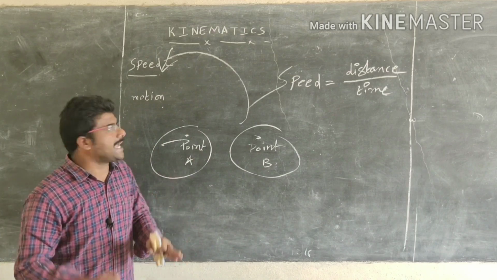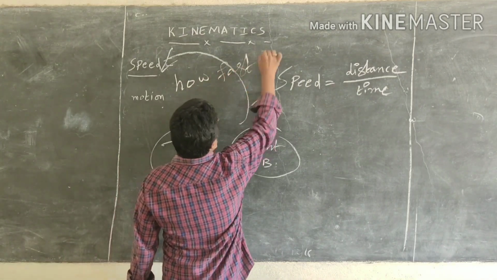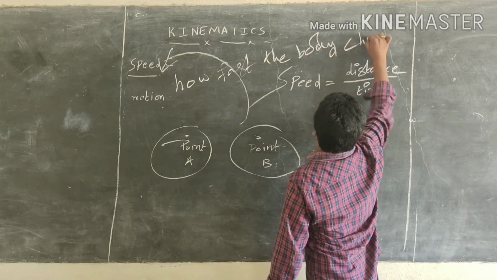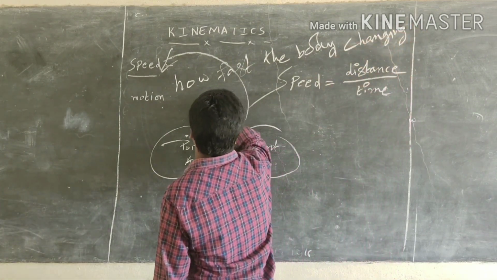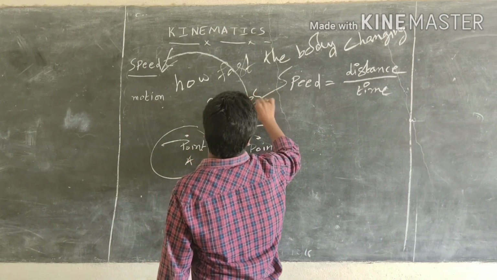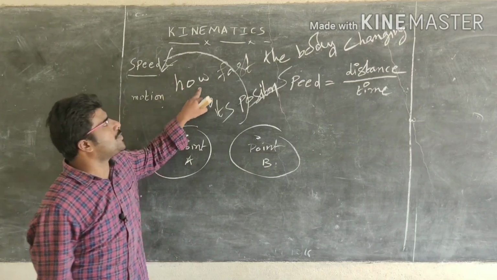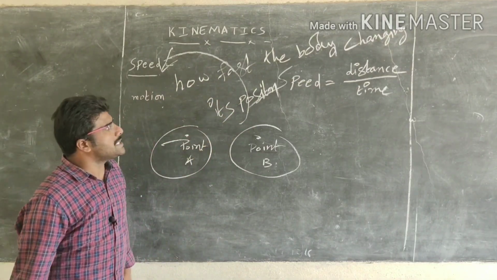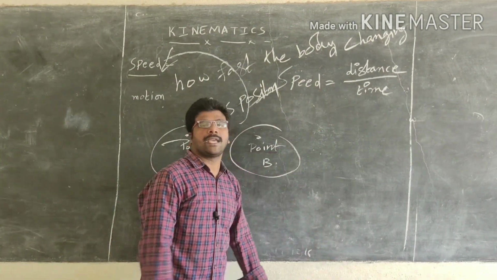Simply, it indicates how fast the body is changing its position. That is given by speed. How fast the body is changing its position is denoted by speed. The general formula: speed equals distance by time.